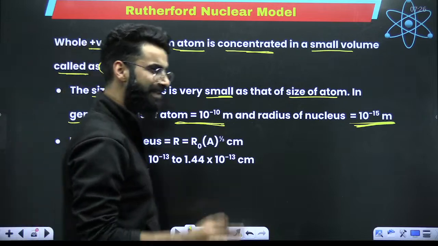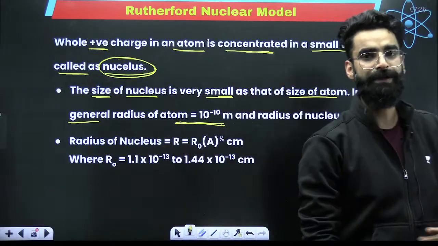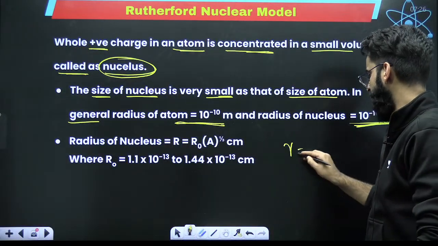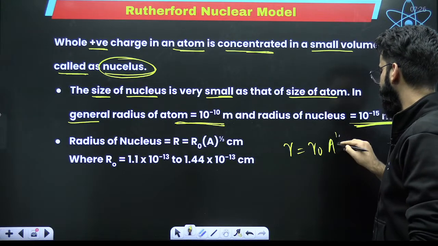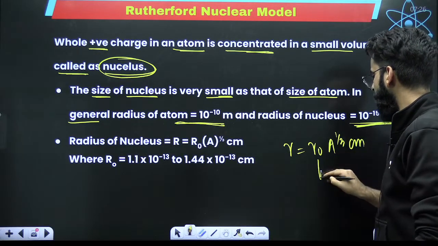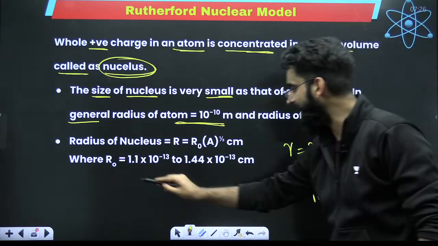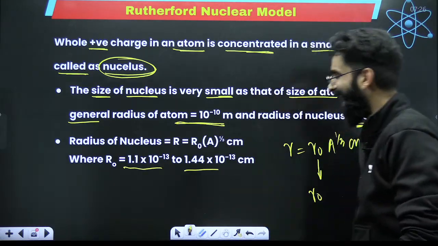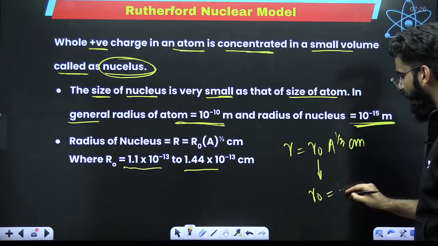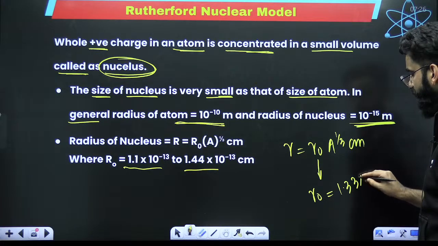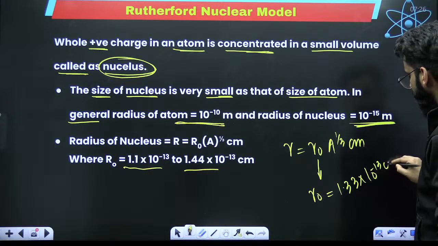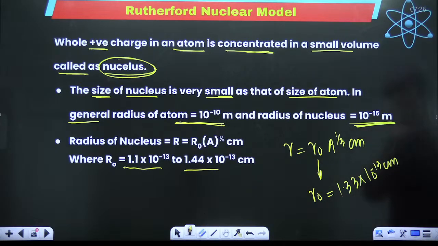And my dear students, one result which Rutherford gave to calculate the radius of the nucleus: he said the radius of the nucleus is equal to R naught, A raised to the power 1 by 3 centimeters. This R naught is a constant. For calculation purposes, the R naught value will be taken as 1.33 into 10 raised to the power minus 13 centimeters.